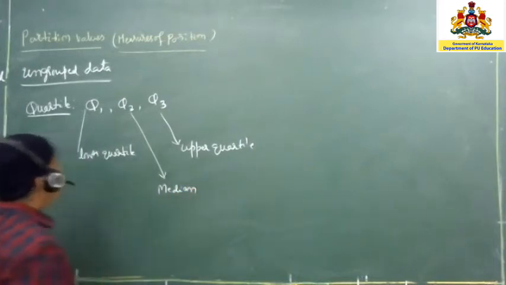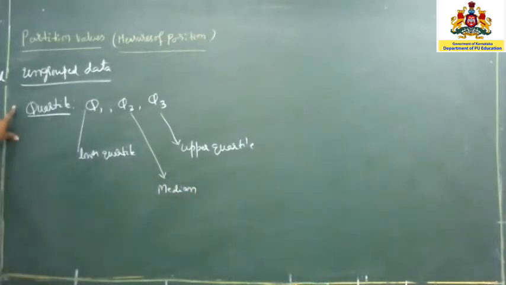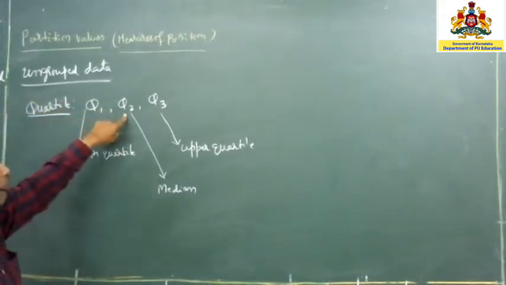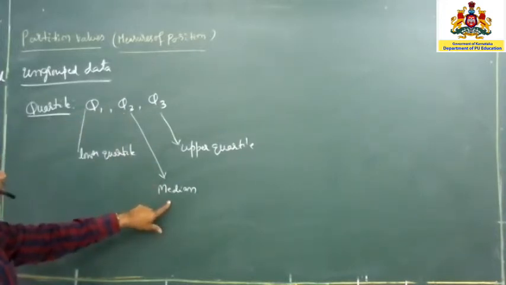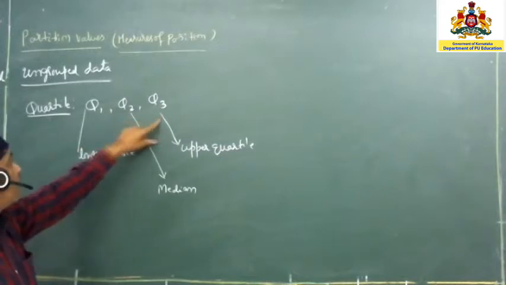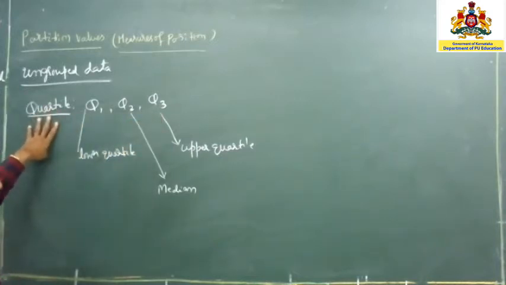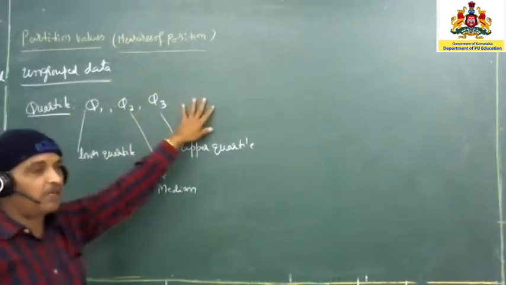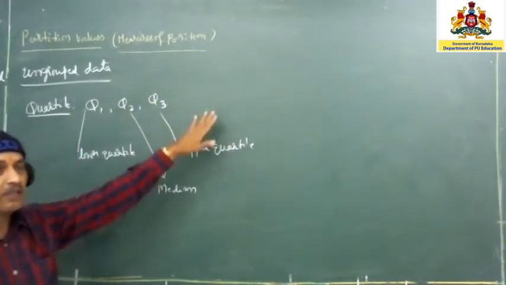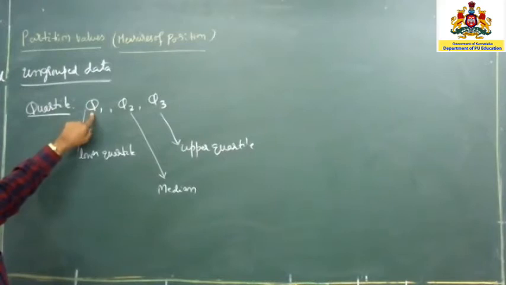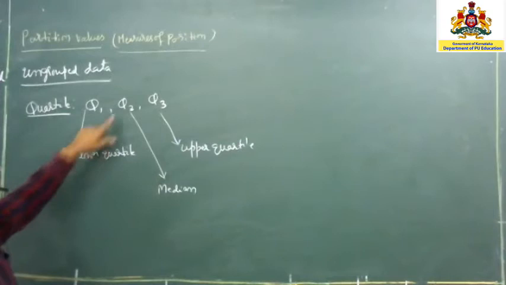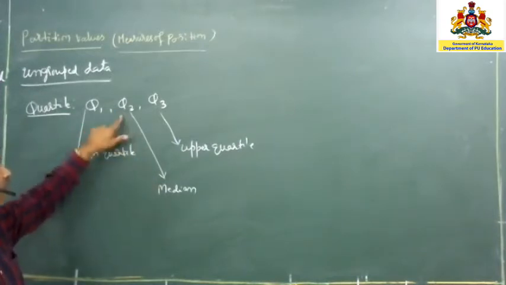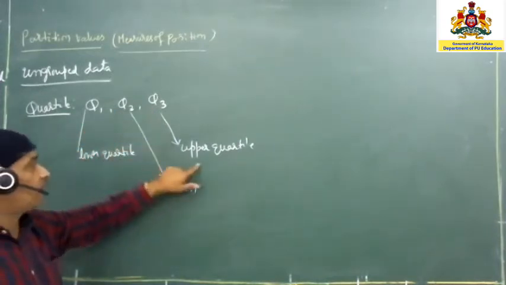Even though the median is given as one of the partition values, we are discussing only the quartiles here, so Q2, the second quartile, is treated as the median. That's the reason I have not listed it separately. There are three quartiles, Q1, Q2, Q3. Even though it is divided into four parts, the fourth part is nothing but the total frequency, so we are not going to calculate it. Q1 is also called the lower quartile, Q2 is also called the median, and the third quartile is also called the upper quartile.